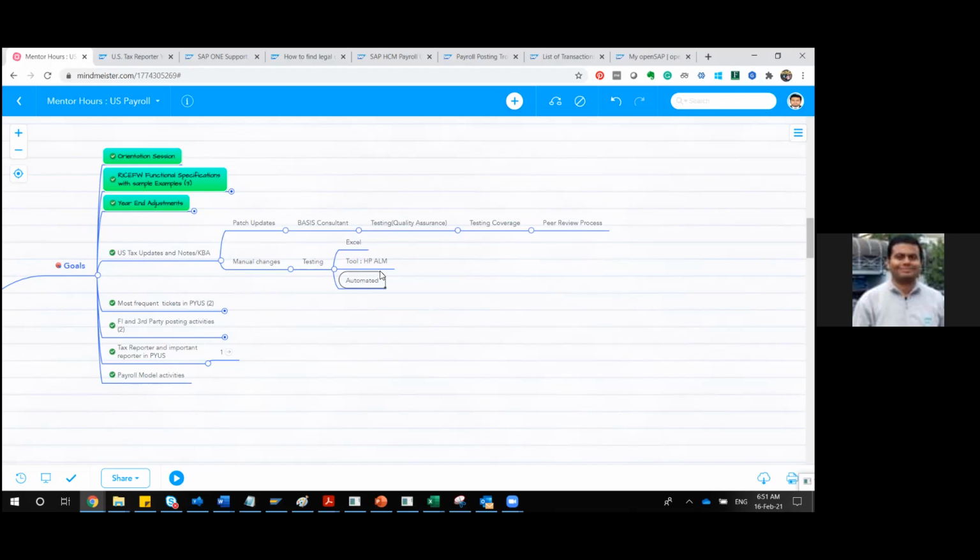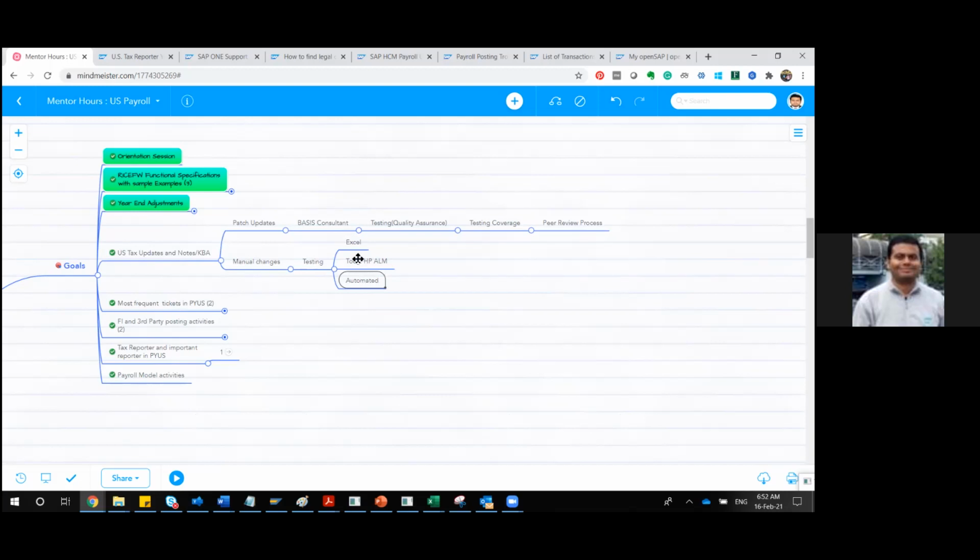There are various tools offered by different organizations. In that case, you just do one or two tests, write the script, and then the system automatically tests the remaining employees or sample. Say out of a sample of 100, you tested one or two, and the remaining 98 scenarios are of similar nature. The tool does that testing, and finally you get a report saying what is successful and what failed.